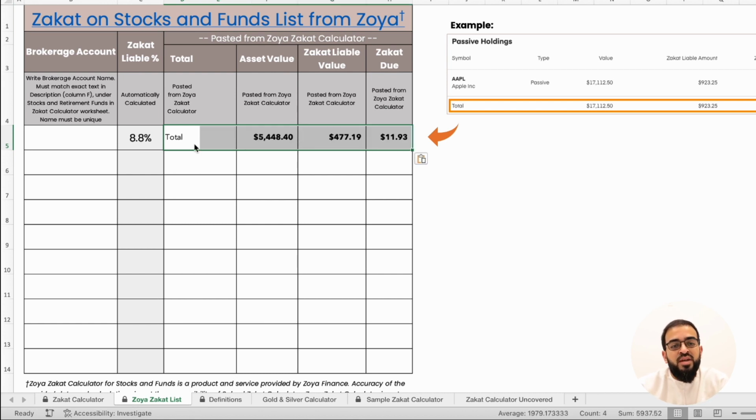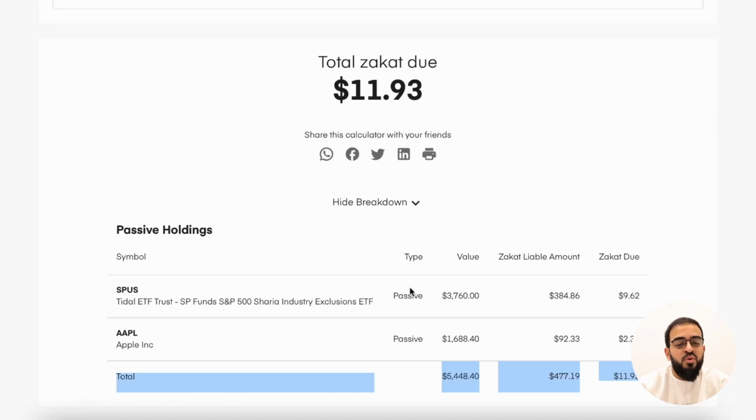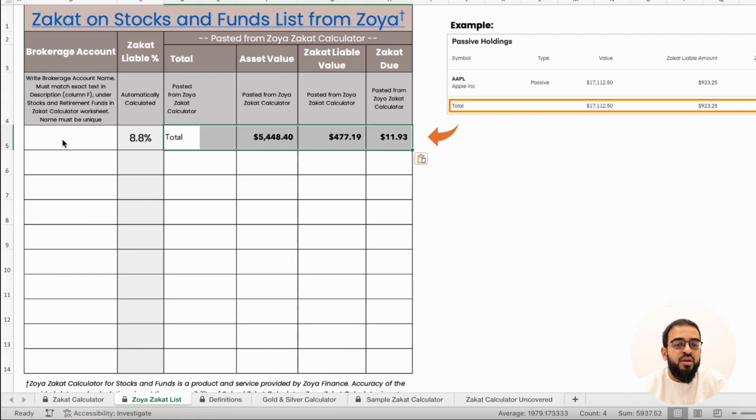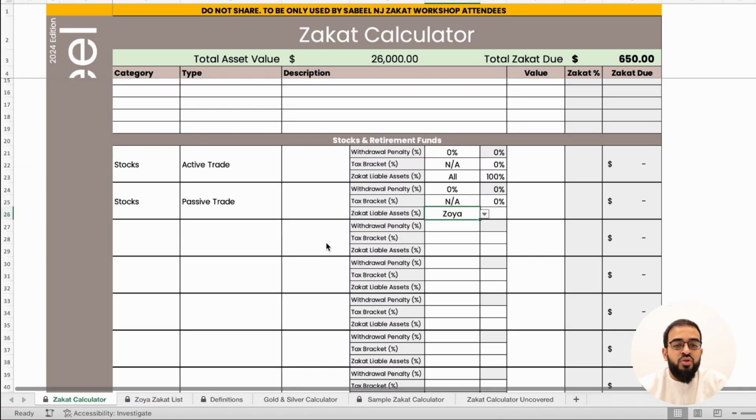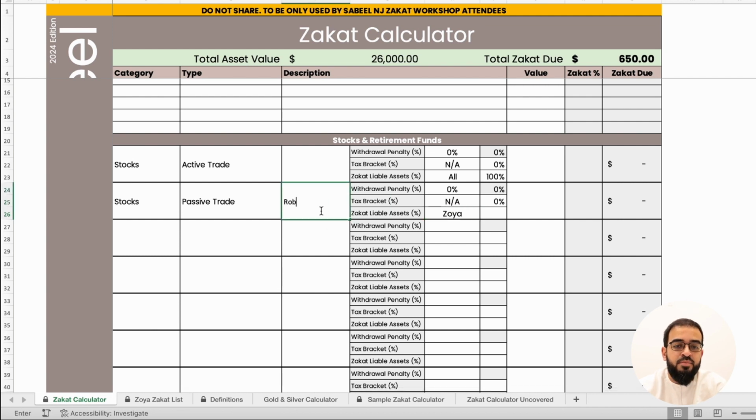and it will tell you that it is 8.8% of the value of all of the assets in that brokerage account are zakat liable. Now, we don't want to calculate zakat liability on individual stocks. Rather, we want to roll it up at a brokerage account. So assume, let's say this all is under the Robinhood account. We put in Robinhood here. And then we can choose to put in the exact same name here, and it'll look up what the value should be. And it says 8.8%.